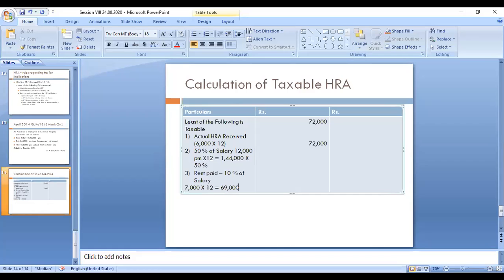Then less 10% of salary: 1,44,000 into 10 percentage. So what is that amount? That amount is 14,400. So 69,000 minus 14,400, that amount is 54,600. So now the least is 54,600.